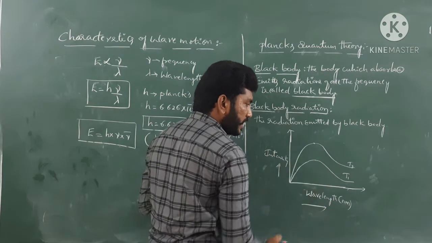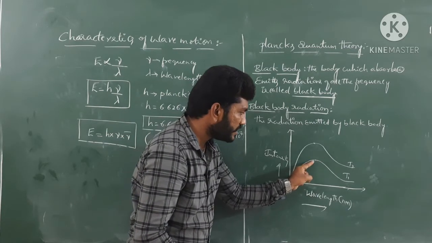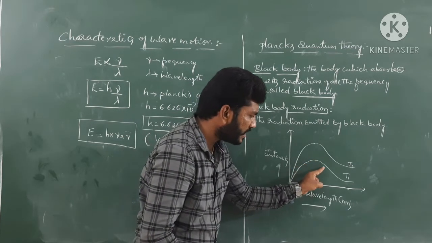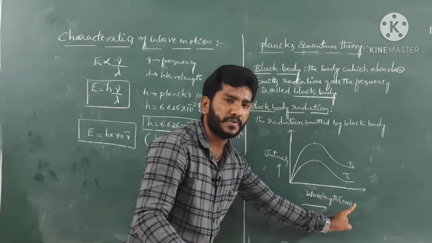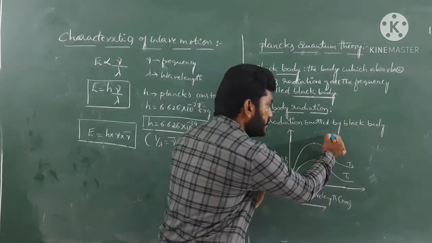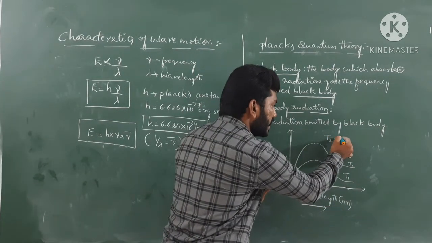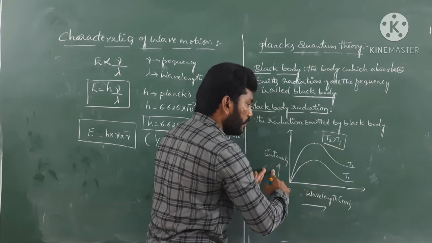At any given temperature, the radiation's intensity reaches a maximum, and then the intensity also decreases with the decreasing of wavelength, guys. Hence we could write here T2 which is greater than T1. So at higher temperature, intensity is also going to be more, isn't it?